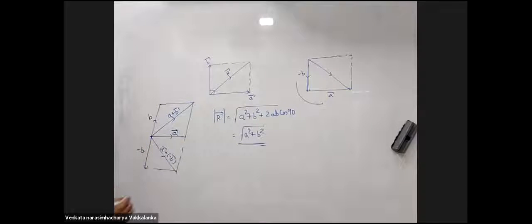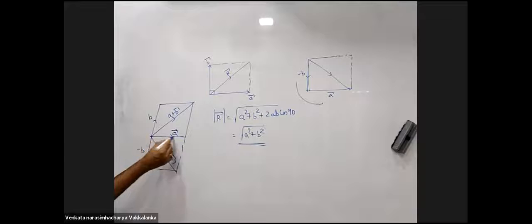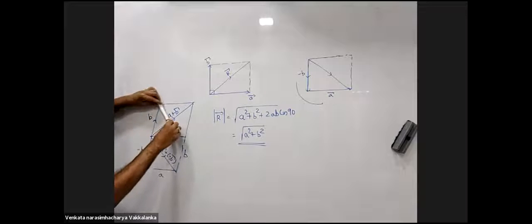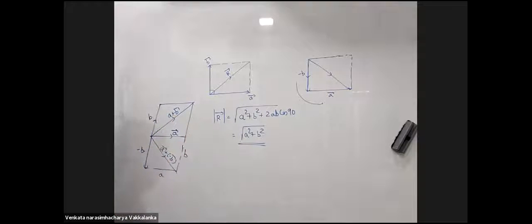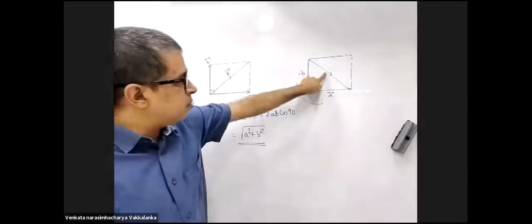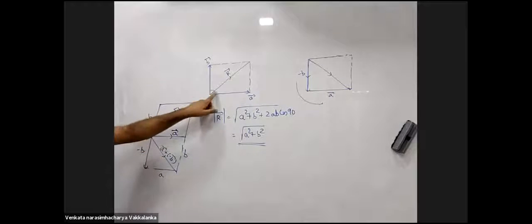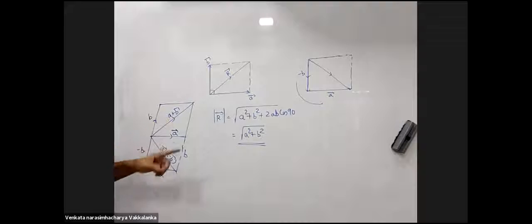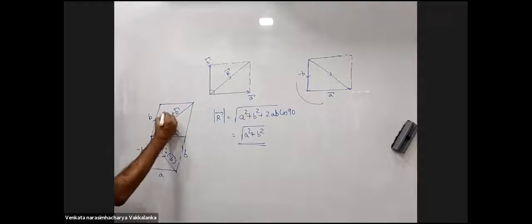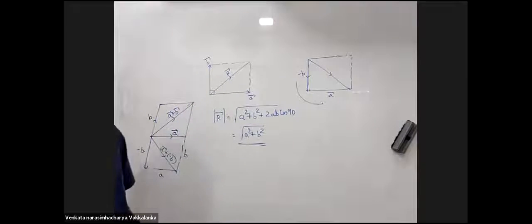The magnitude will remain the same, right? The magnitude of this will be the same as this diagonal because A and B lengths are the same. So A minus B and A plus B magnitude need not be the same unless it's a rectangle. But if it is 90 degrees, if it is a rectangle, the magnitude of A plus B and the magnitude of A minus B will turn out to be the same. But in this parallelogram, when theta is not 90, the magnitudes of A plus B and A minus B need not be the same. This length and this length need not be equal unless it's a square or a rectangle.